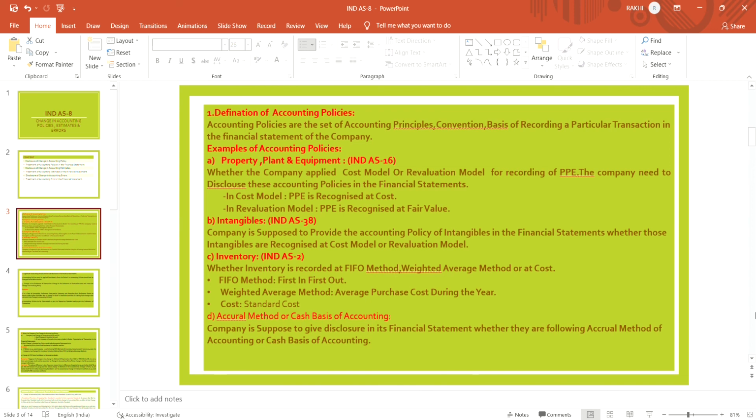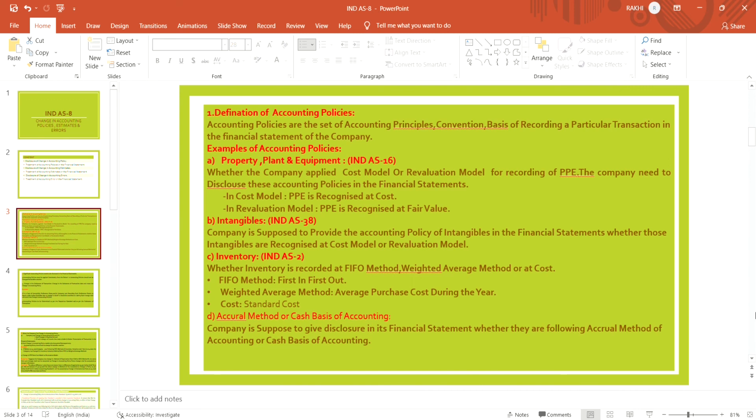Accrual method or cash basis of accounting. The company is supposed to give disclosure in its financial statement whether they are following the accrual method of accounting or cash basis of accounting. So these disclosures are kind of policies, meaning what method the company has adopted while preparing its financial statement, whether cash basis or accrual method.